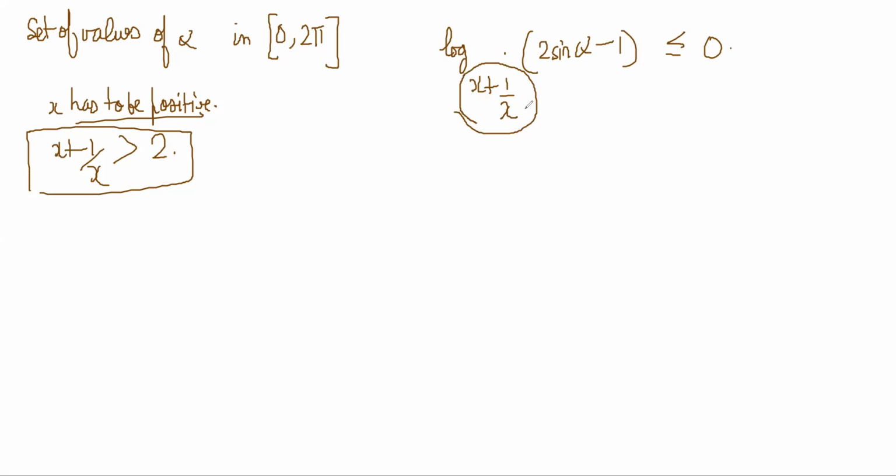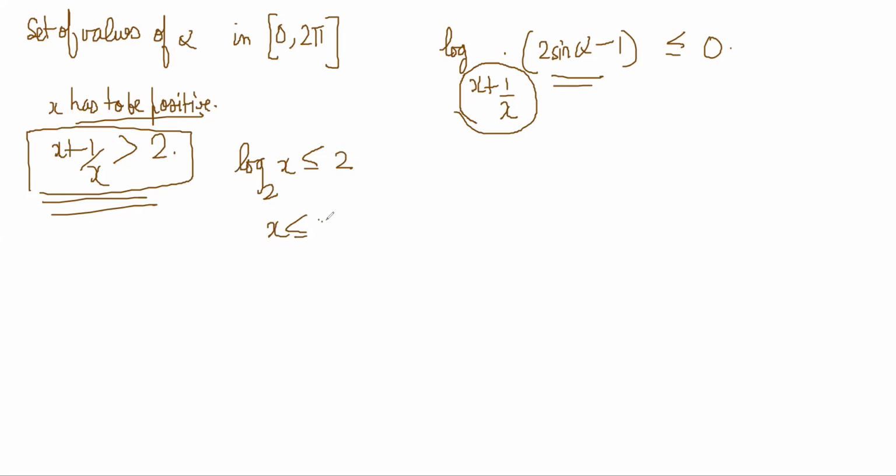But do we need that? You can just put 2 sine alpha minus 1 is x plus 1 by x to the power 0, right? Is it important to know whether the base is greater than or lesser than 1, no? If you don't know that, the log inequalities can be opposite for a base lesser than 1. You understand? Only after I know the base is greater than 1, I can do stuff, okay?